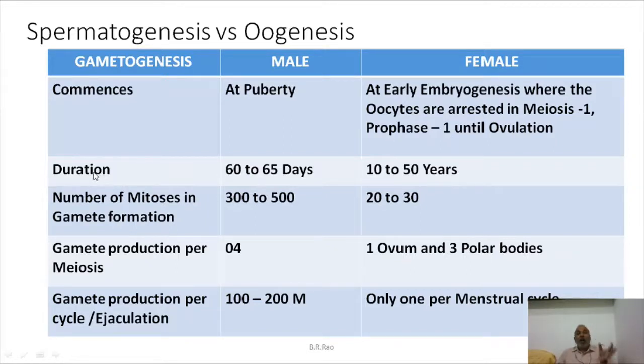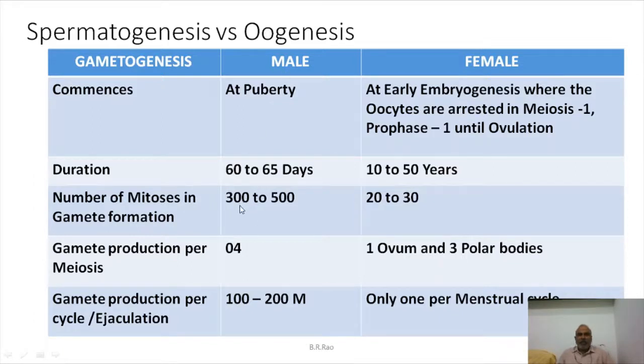Then how much time does it take to complete spermatogenesis and oogenesis? Let us compare. Maximum 60 to 65 days for sperms to be matured and produced. But in the case of female, if one ovum is to be formed, it will take 10 years minimum, 50 years maximum. How many cell divisions occur?